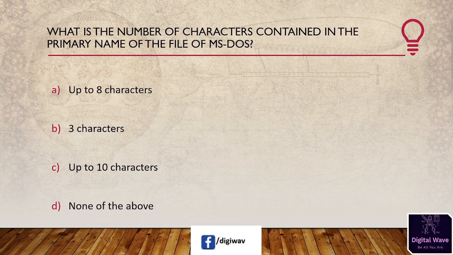Next question is, what is the number of characters contained in the primary name of a file in MS-DOS? First option is up to 8 characters, second option is 3 characters, third option is up to 10 characters, and the last one is none of the above. The right answer will be up to 8 characters. MS-DOS uses a file system that supports 8.3 characters. The 8 characters are used for the file name and 3 characters are used for the extension.